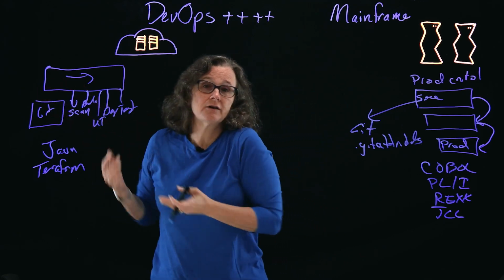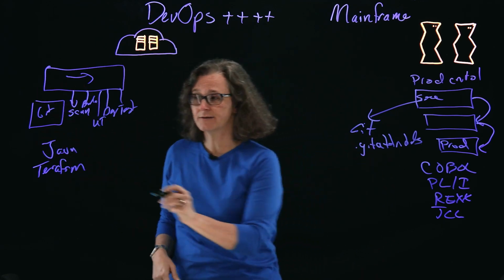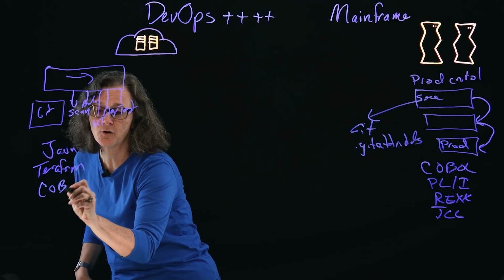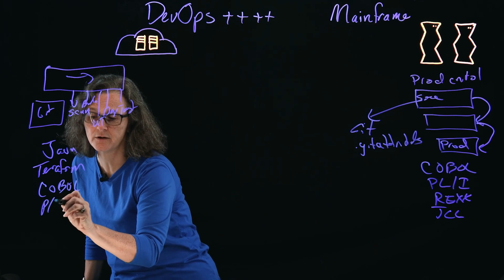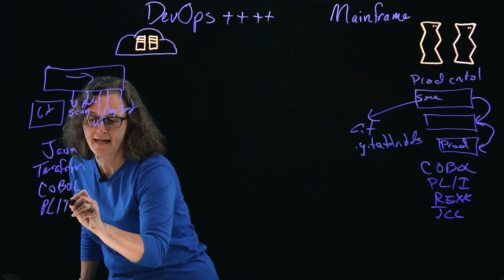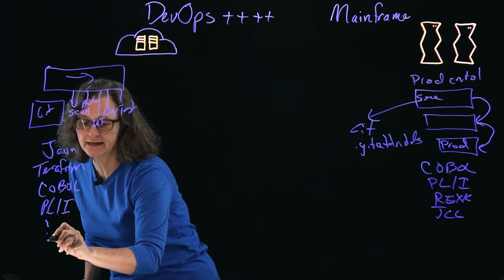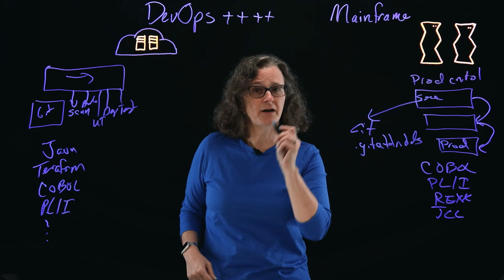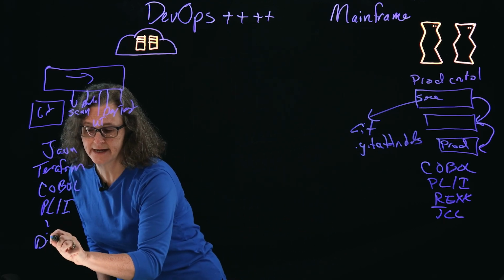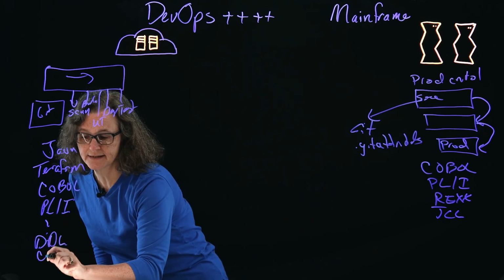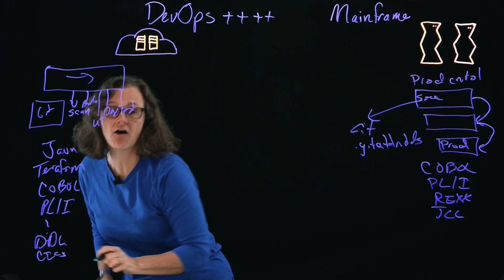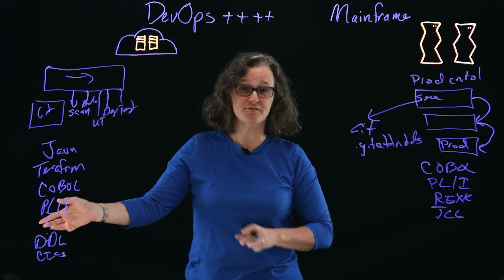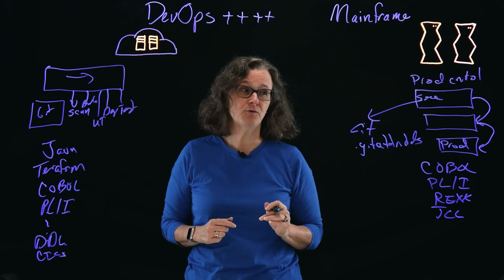And so my source code can be there alongside everything else. And now my COBOL and my PL1 and everything else, JCL, Rex, anything else, but also my DDL or my CICS definitions. They can all sit in this Git environment to be then deployed.